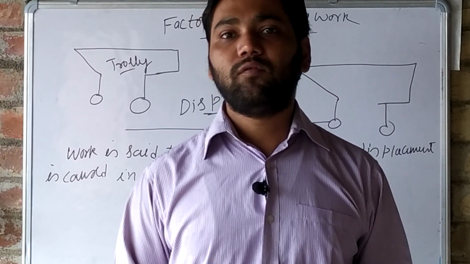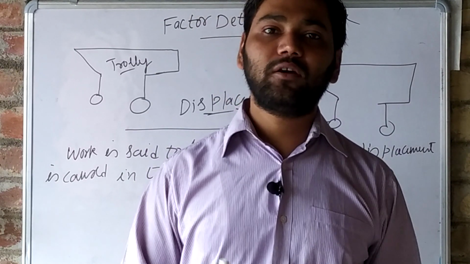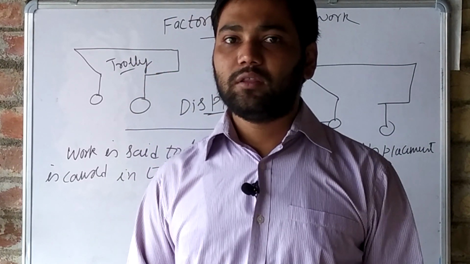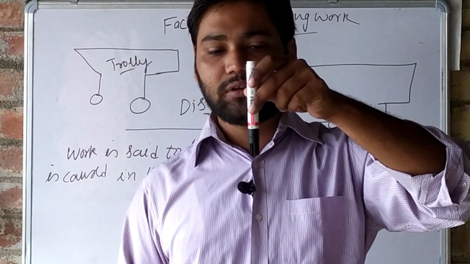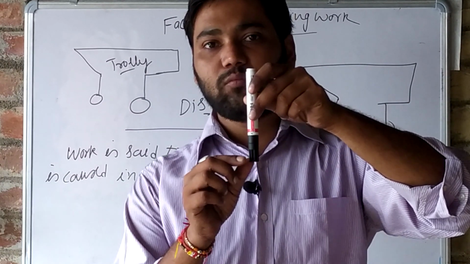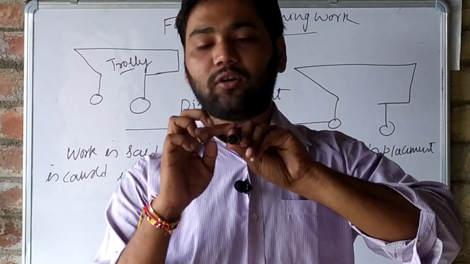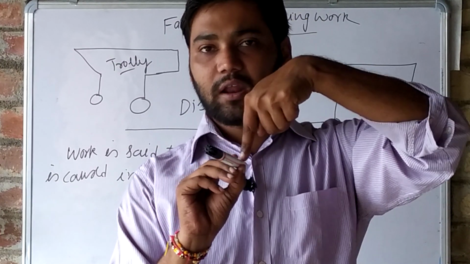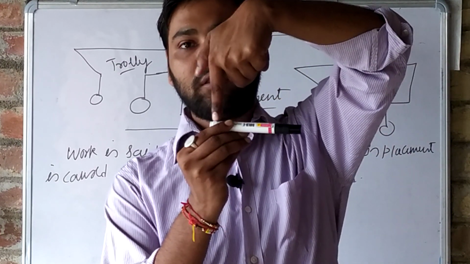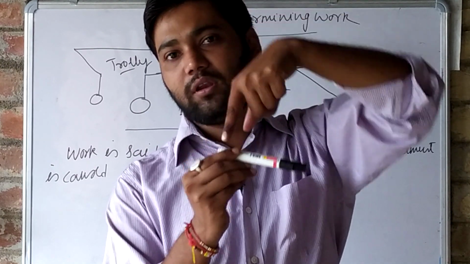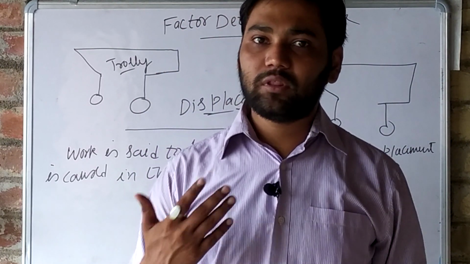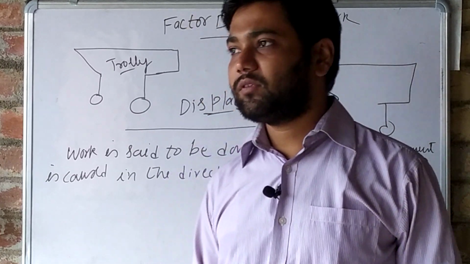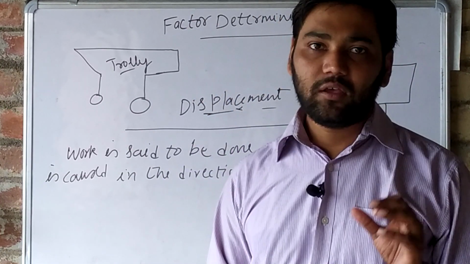that means we are doing work at a right angle to the load. The load is applying force in the downward direction, and we are moving on a flat road. So there is a right angle relation between the work done and the applied force. In that case, the work done is considered as 0.